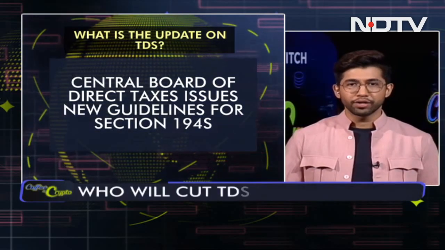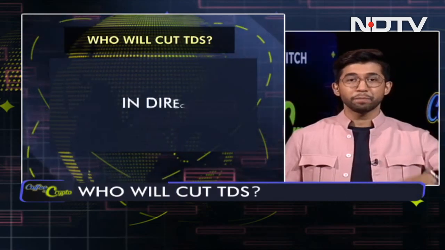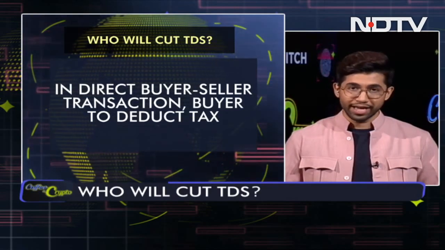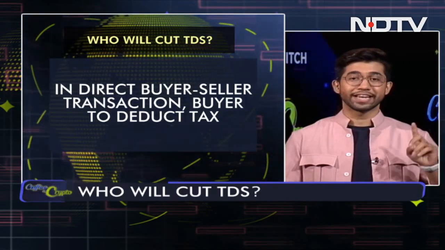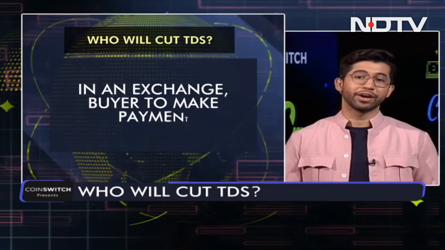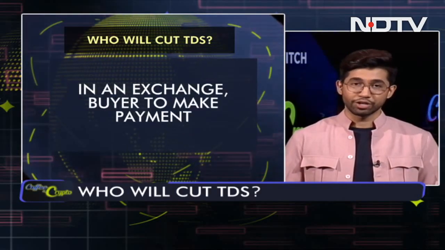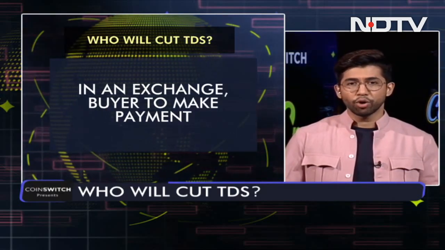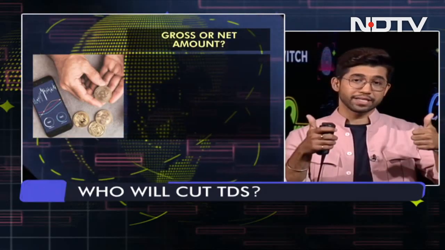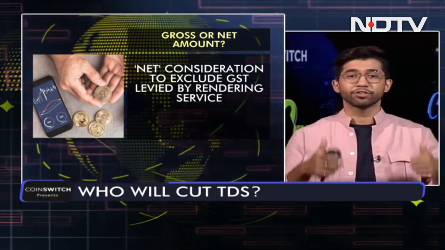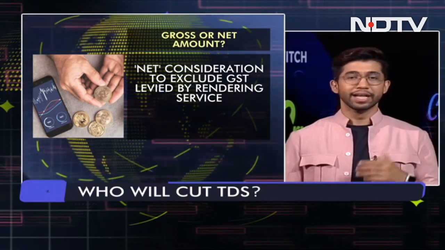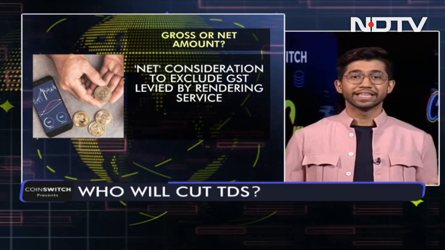In a peer-to-peer transaction, the buyer, that is the person paying the consideration, is required to deduct tax under section 194S of the Act. But if this transaction is between an exchange and buyer, the buyer would be crediting or making payment to the exchange directly or through a broker. Now, the consideration for transfer of VDA shall be on gross basis after including GST or commission, or it shall be on net basis after exclusion of these items. Well, the answer to that is it will be on the net consideration after excluding GST or charges levied by the deductor for rendering the service.